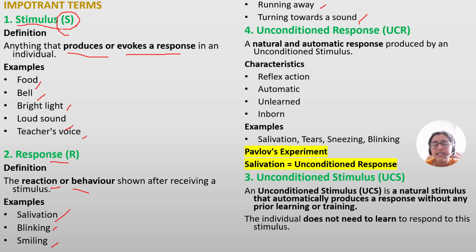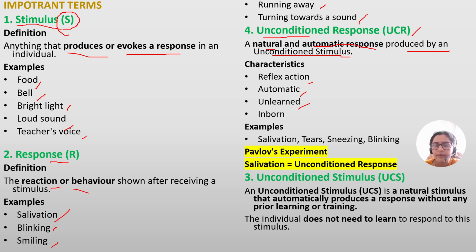Now, what is unconditioned response? Whenever you see the word unconditioned, you should understand that it means naturally occurring. So it is a natural and automatic response produced by an unconditioned stimulus. That means natural stimulus producing natural response. What are its characteristics? Reflex action, that means it is caused by our reflexes. It is natural, it is automatic. It is unlearned.